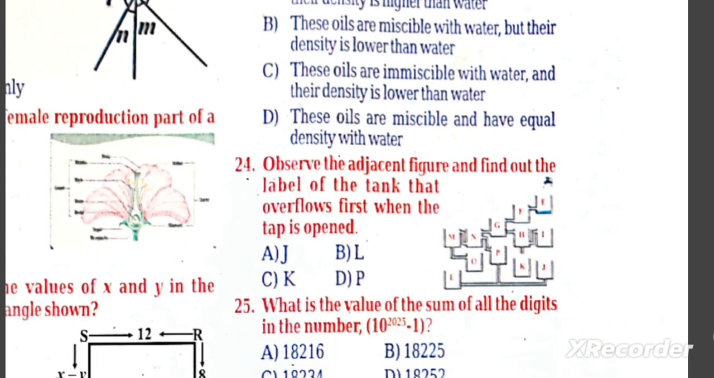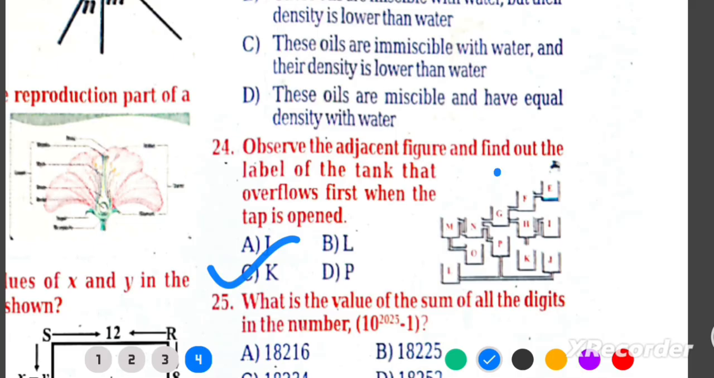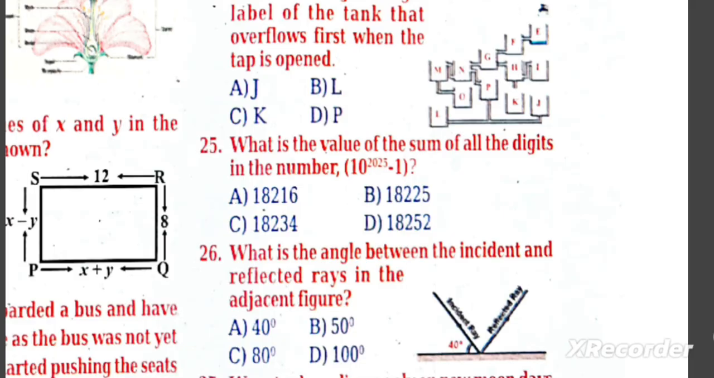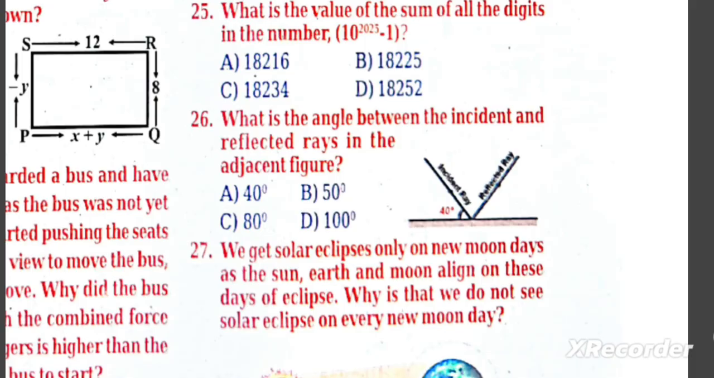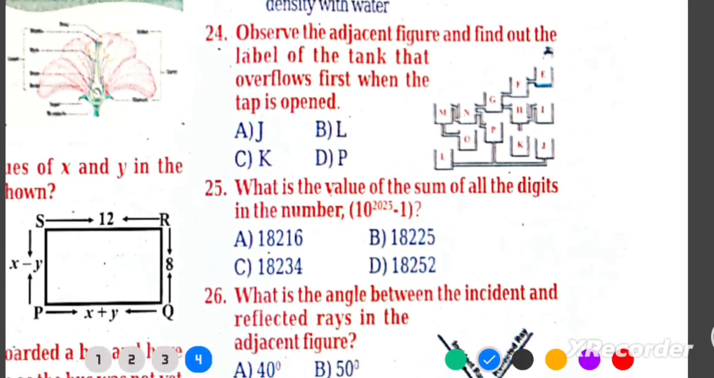Q24. Which labeled tank overflows first when the tap is opened? Answer C, K, chosen as the most likely tank based on the piping levels in the figure. Note, the small schematic in the photo is hard to read at full detail. I picked K as the first to overflow because, following the usual flow paths and level blocking in such diagrams, K becomes the first tank that receives and retains incoming water before it passes onward. If you want, upload a slightly closer crop of this specific diagram, and I'll confirm with a step-by-step fill sequence.